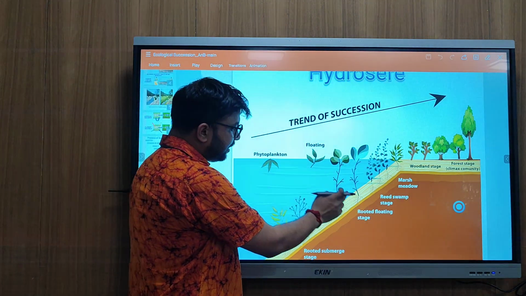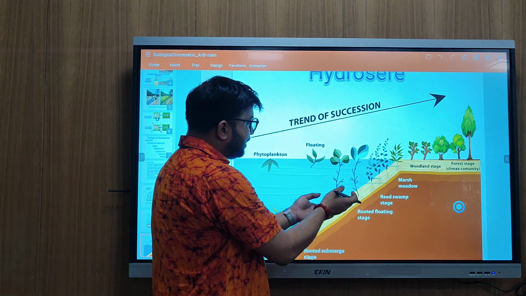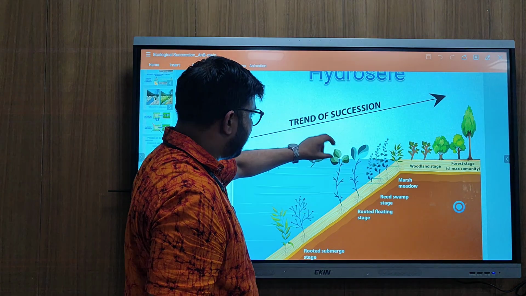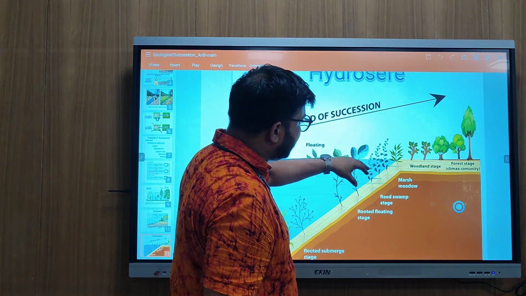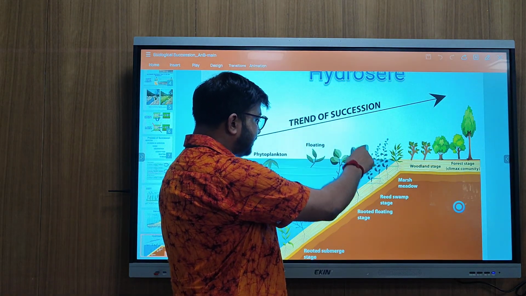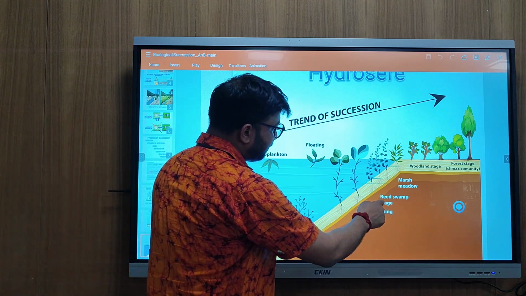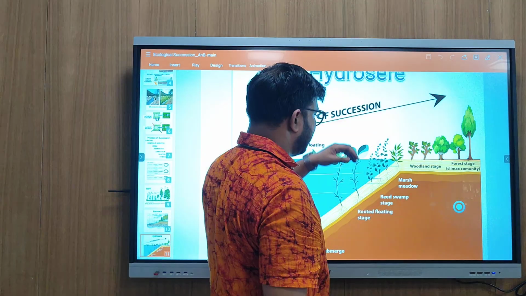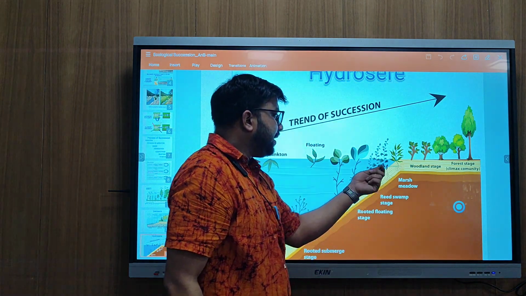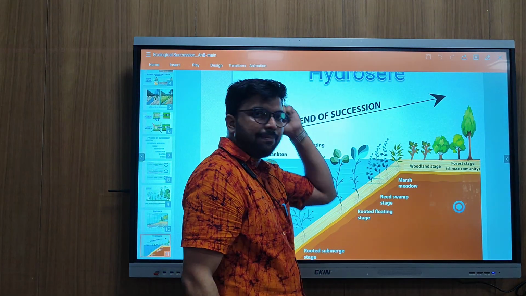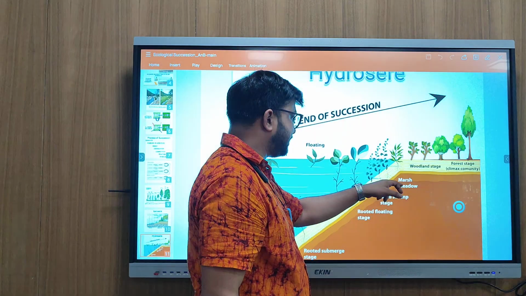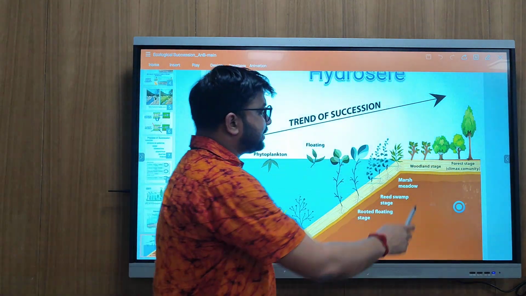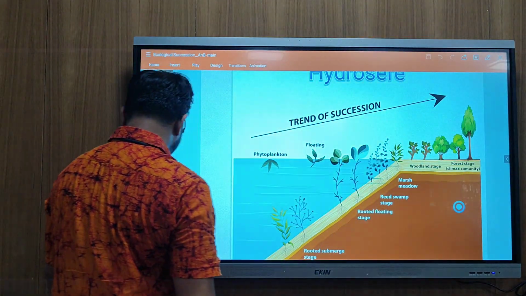Then the floating one, then the rooted floating stage, where the majority of the plant is under the water and only the leaves are visible. Then the reed swamp stage, where we can include lotus. Reed swamp means 50% of the plant is under the water, 50% above the water. Then the marsh meadow; if we see the Sagittaria plant, we can see this kind of stage there. Then the woodland stage and finally the climax and forest stage. This leads to the climax community, the final community.